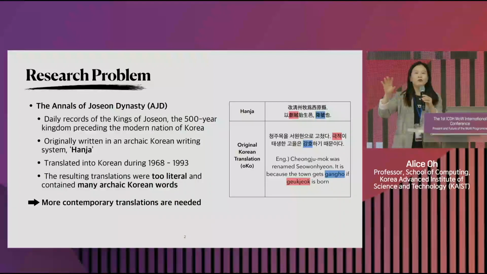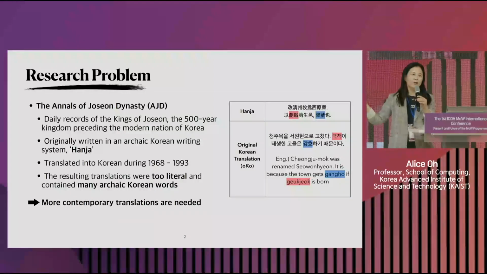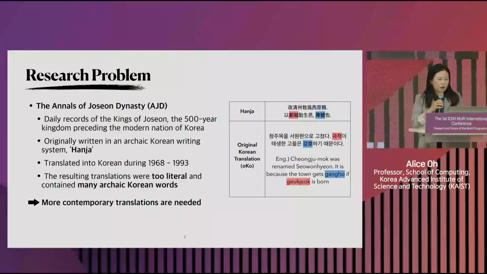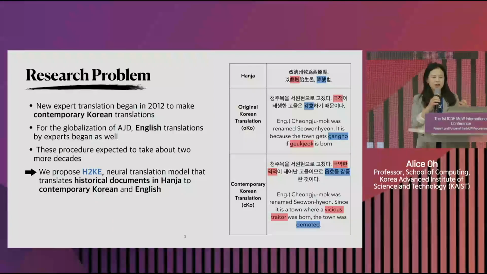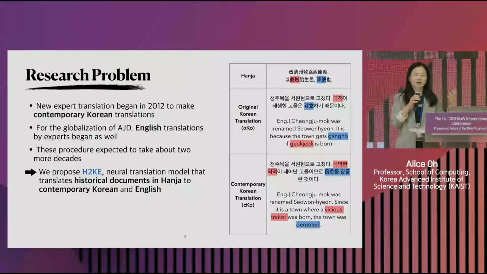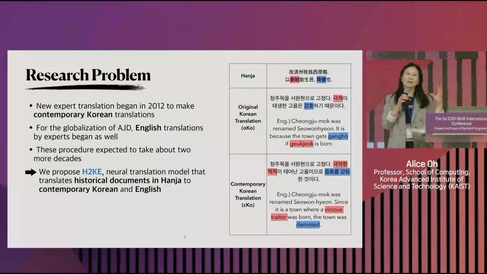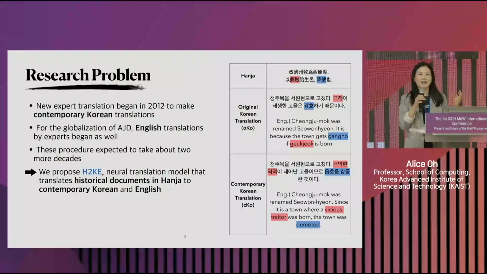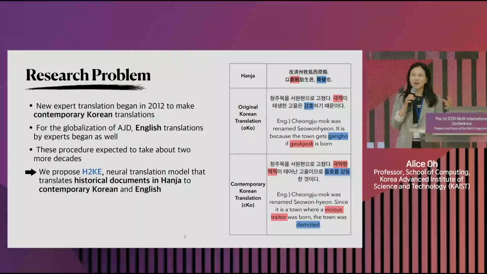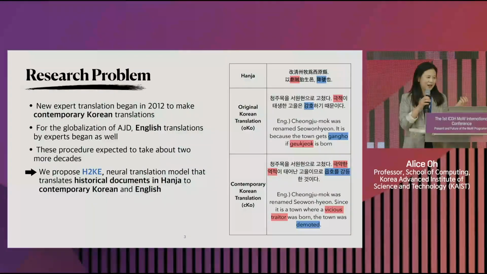So if you're not a historian, like I am not a historian, when I read the Korean translation, I don't understand what it's saying. I need more further explanation. So more contemporary translations are needed, and so the Institute for Classics Translation, the Korean national institute, started retranslating, right?